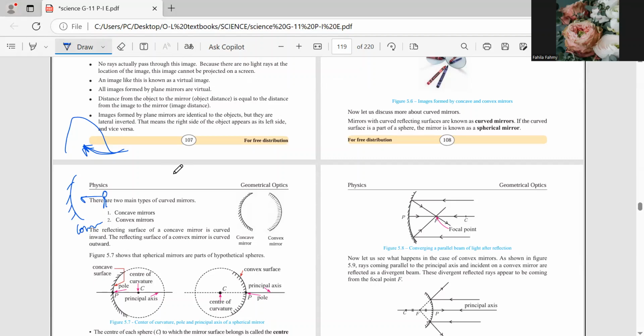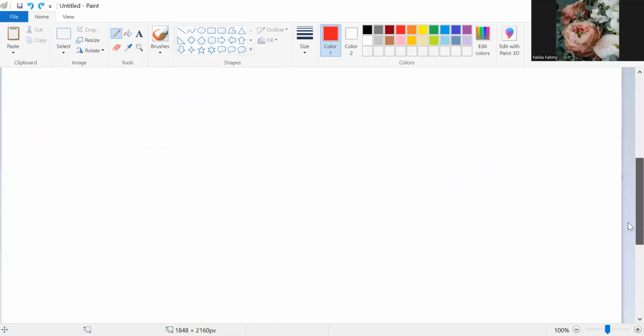Does that make sense? On this side, it isn't like a cave. This is like not welcoming. Does that make sense? No, miss. No? Okay.